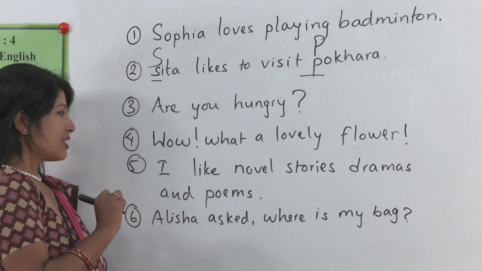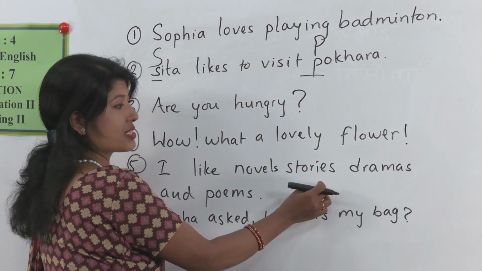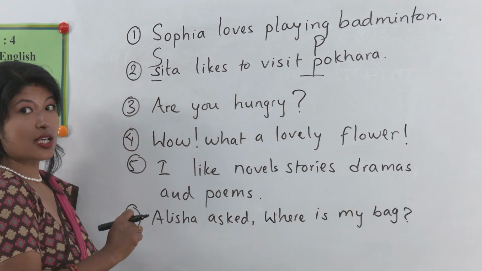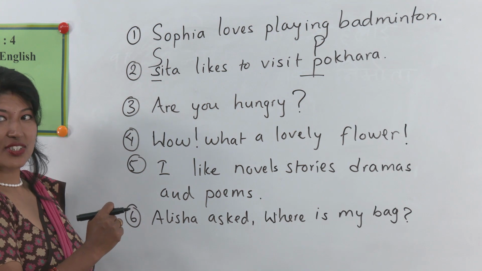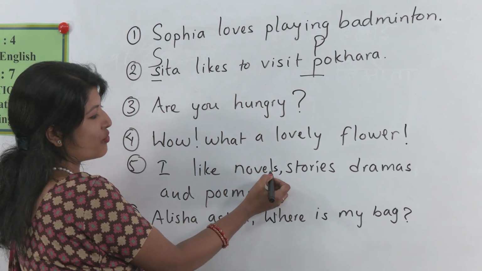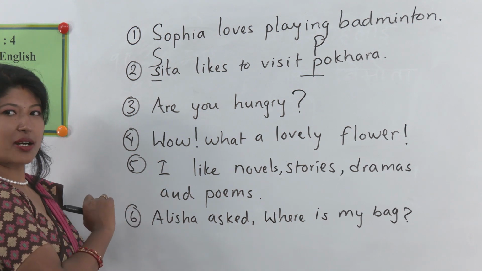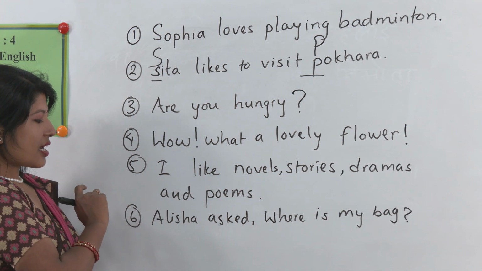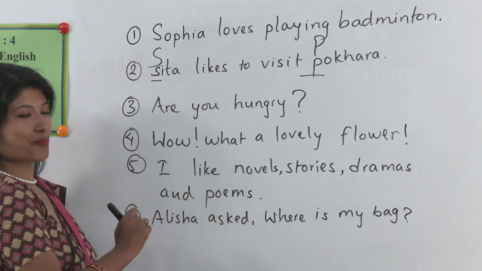Okay. Number 5. I like novels, stories, dramas, and poems. So what's the problem over here? The commas are missing, right? After novels and stories, we separate with commas. Now let's move to number 6. Alisa asked, "Where is my bag?"